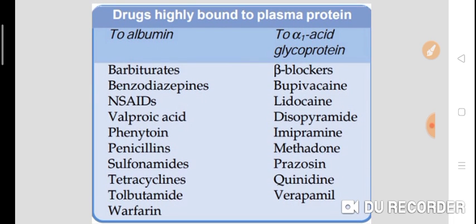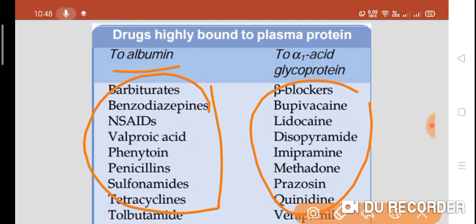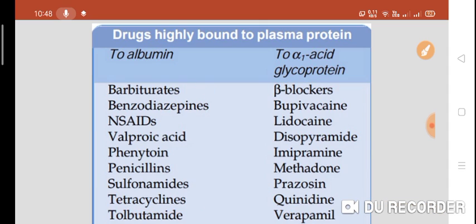Now, drugs are highly bound to plasma protein, particularly albumin and alpha 1 acid glycoprotein. We already saw that acidic drugs bind to albumin and basic drugs bind to alpha 1 acid glycoprotein. Now which are the acidic drugs which bind to albumin?